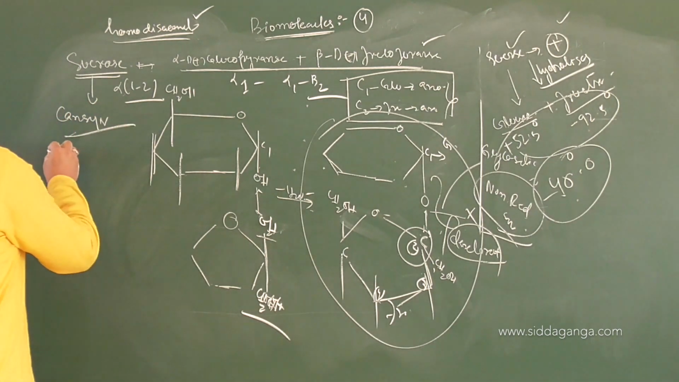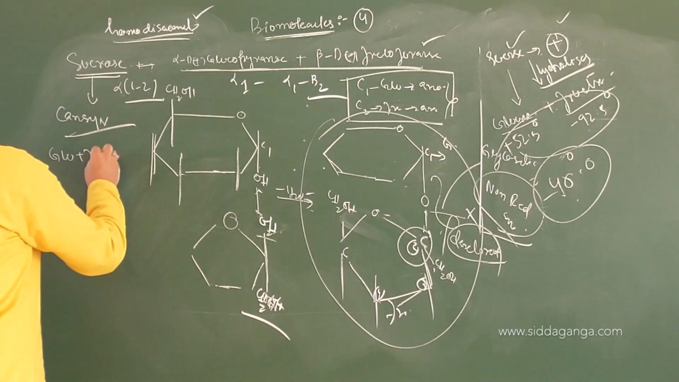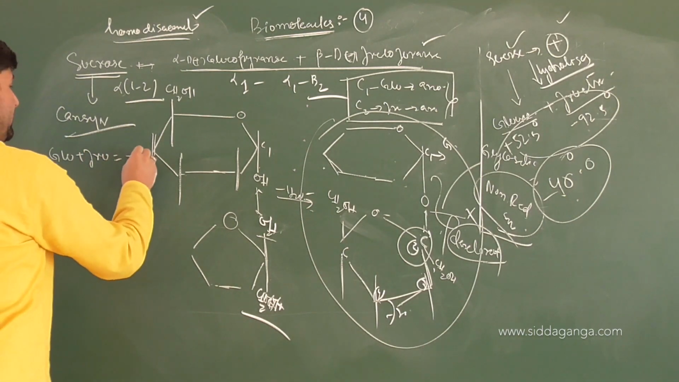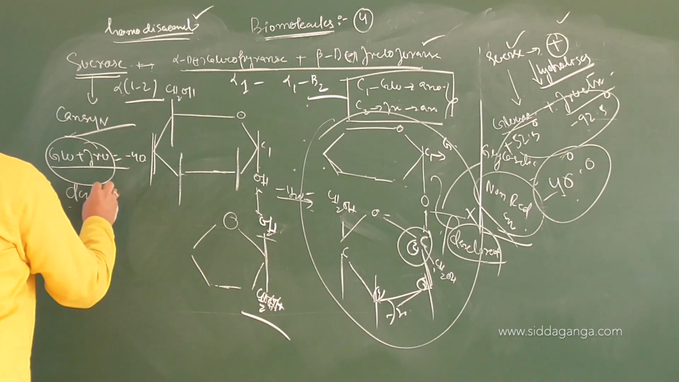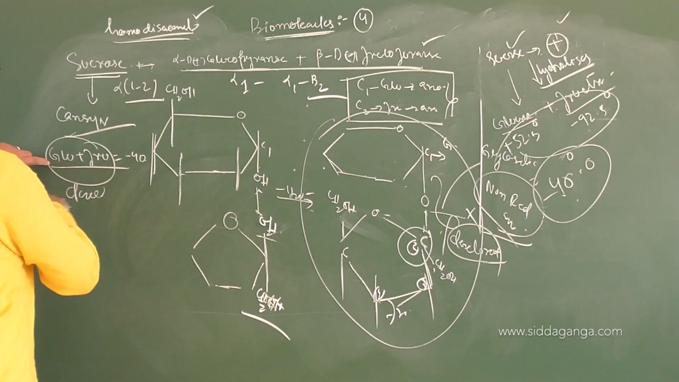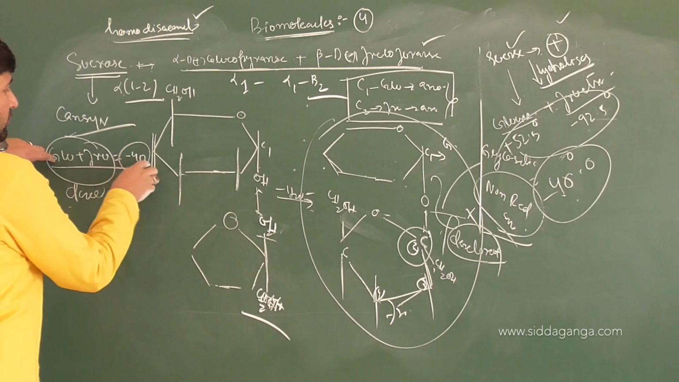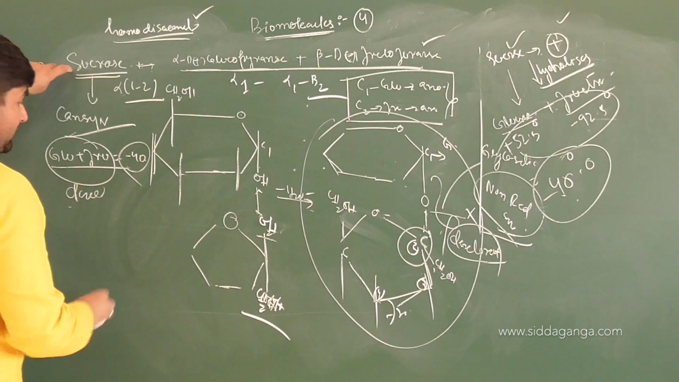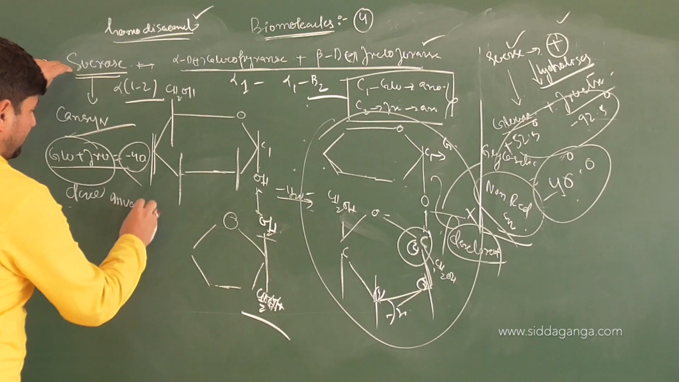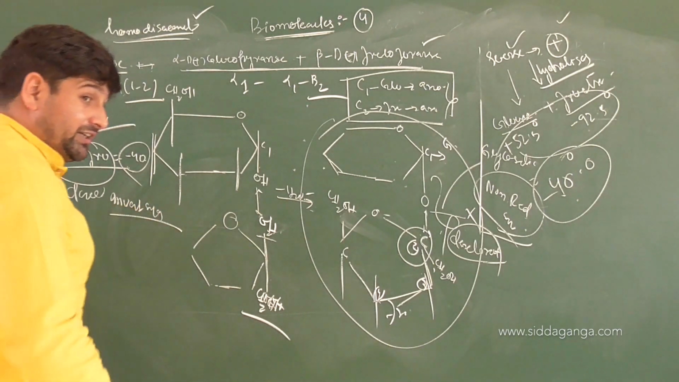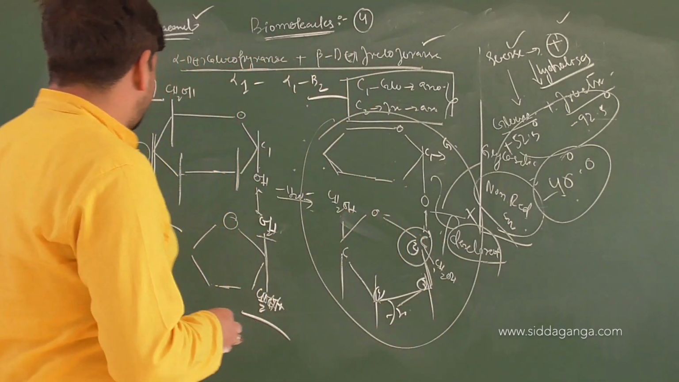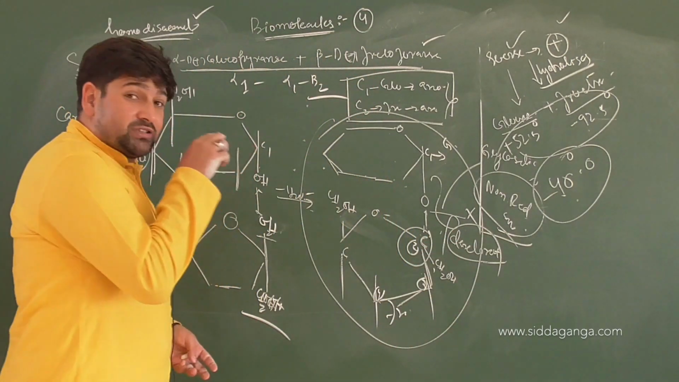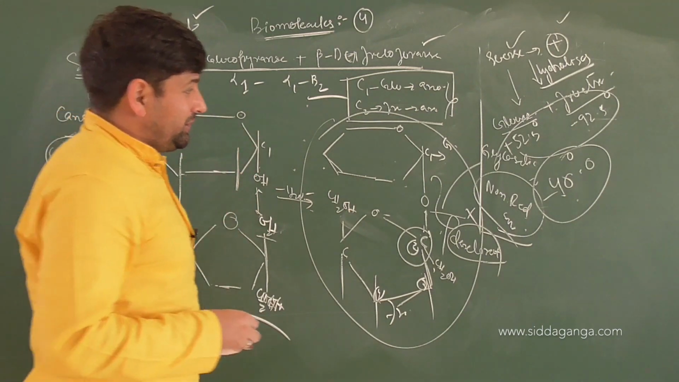So the net optical rotation of glucose plus fructose becomes what? Minus 40. After dissociation, glucose will be separate and fructose will be separate. One will rotate by 52, the other by 92, and the net optical rotation is minus 40. This is the reason it is also called invert sugar, because it inverts the plane of polarized light after it has been hydrolyzed.